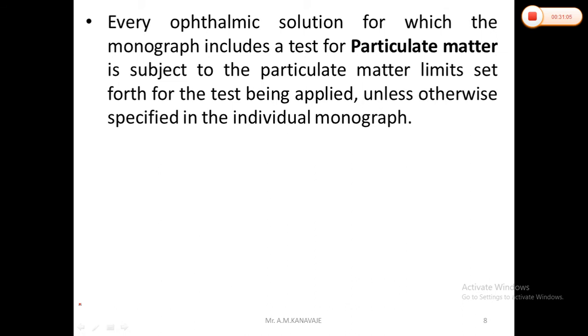So every ophthalmic solution for which the monograph includes a test of particulate matter is subject to the particulate matter limit test, unless otherwise specified in an individual monograph. When higher limits are appropriate, they will be specified in individual monographs.